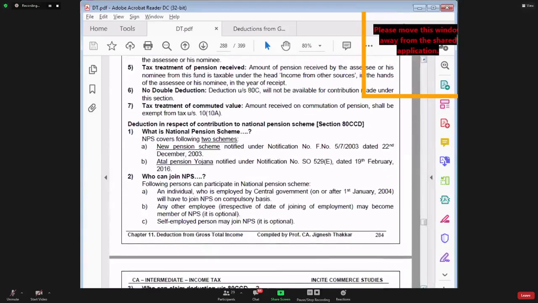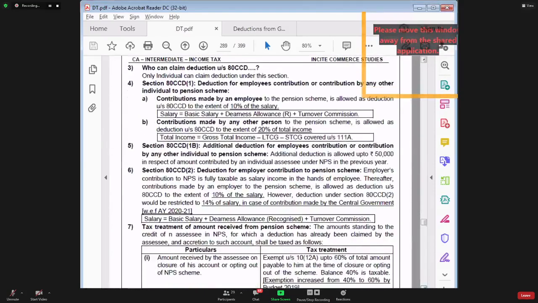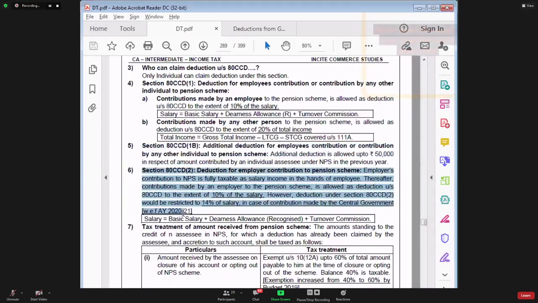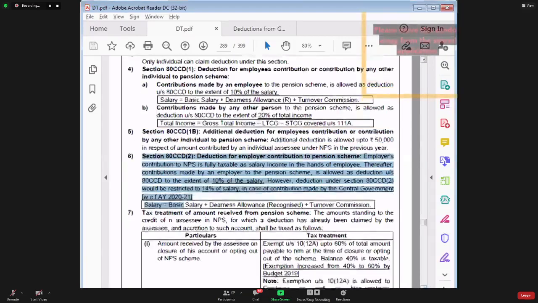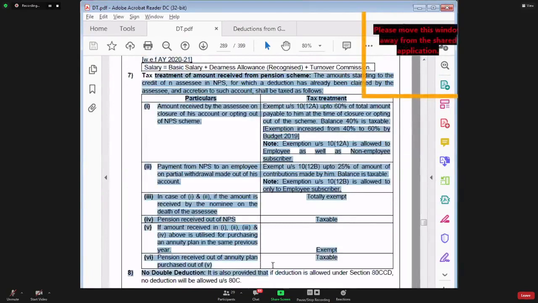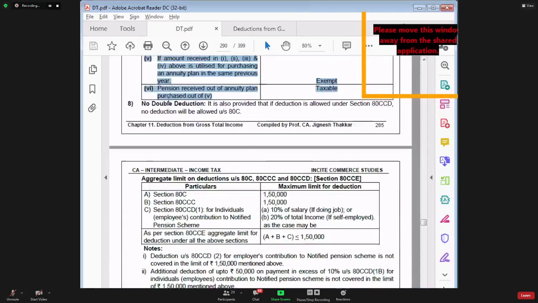Section 80CCD has different points. Number 1, what is the National Pension Scheme? Number 2, who can join NPS? Number 3, who can claim deduction in section 80CCD? Then we have section 80CCD subsection 1, subsection 1B, and subsection 2. Thereafter, we have point number 7, which talks about the amount withdrawn from the pension scheme. Point number 8 talks about no double deduction. For whatever amount you have claimed deduction in section 80C, for that same amount you cannot claim deduction in section 80CCC.